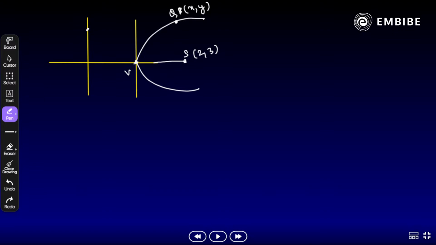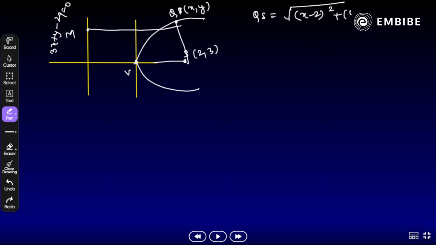And the equation of the directrix, like we have some point M on the directrix as well. Okay. Now just join Q to S and Q to M here. The equation of the directrix is given, that is 3x plus y minus 29 is equal to 0. What will be the distance from Q to S? Apply the distance formula: x minus 2 whole square plus y minus 3 whole square.